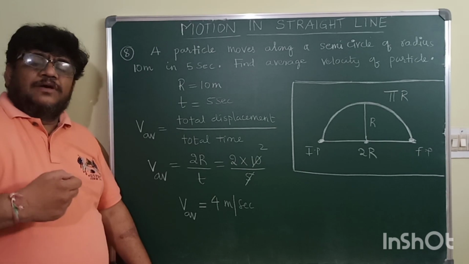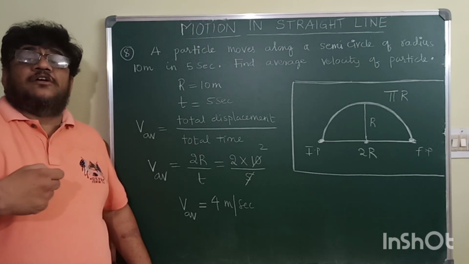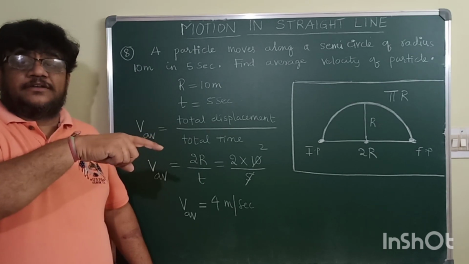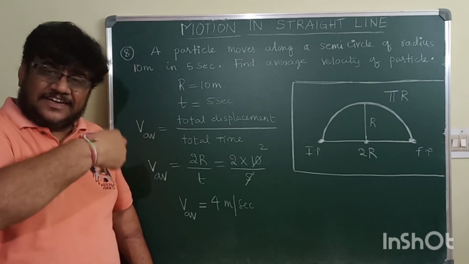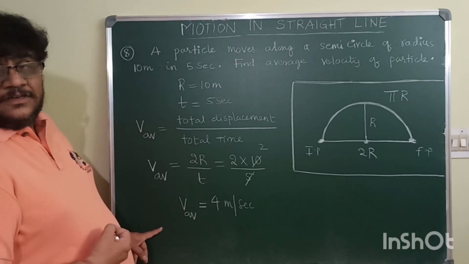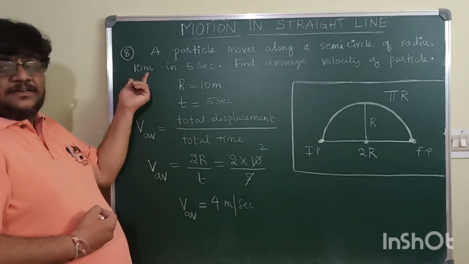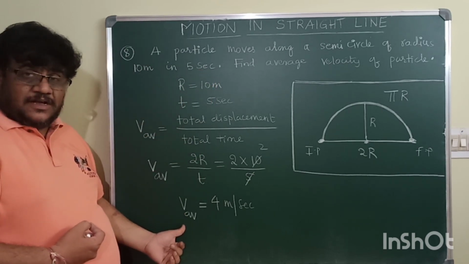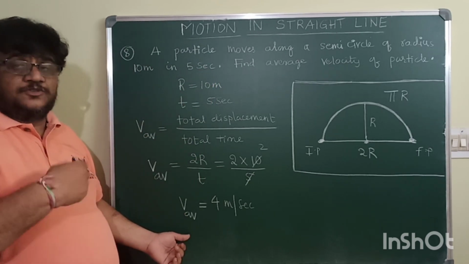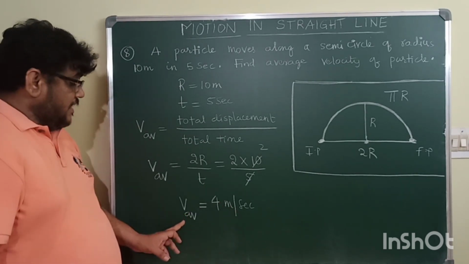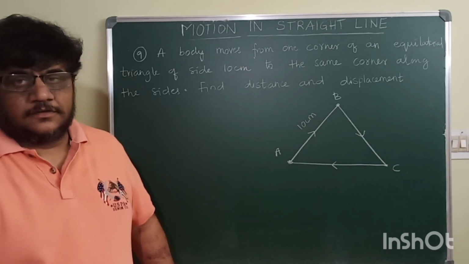Till now you have seen the value of average velocity in kilometer per hour. Why did you get the answers in kilometers per hour till now? Because the data is given in kilometer per hour. But in this problem, distance is given in meter, time is given in second. So average velocity or average speed will be expressed in meter per second. So the answer is 4 meter per second.